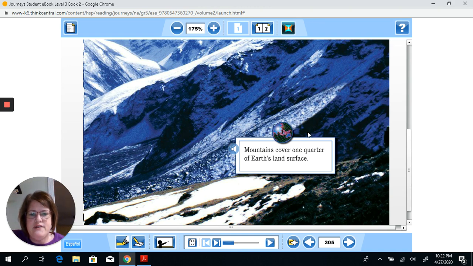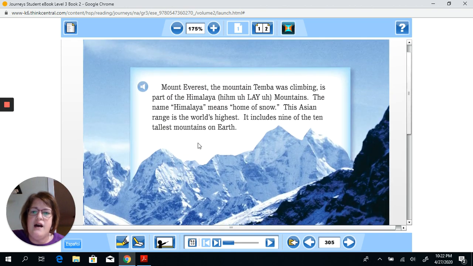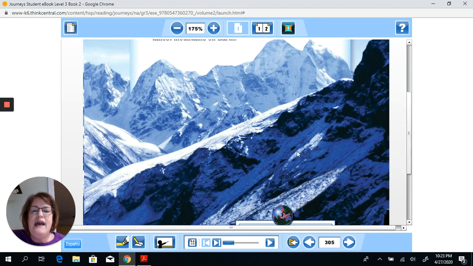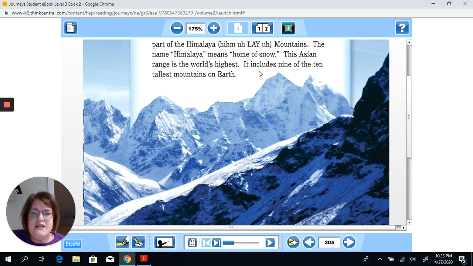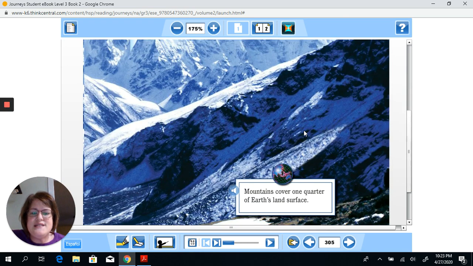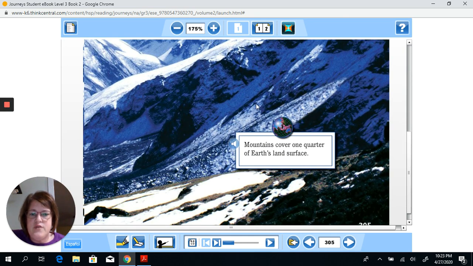Like, for example, here it says mountains cover 1/4 of Earth's land surface. Well, this information is not in this text, and it doesn't relate exactly to this story, but it's still relevant information. It's on topic. It teaches you a little bit more about that topic of reference, which is very interesting to me because I just learned something new.